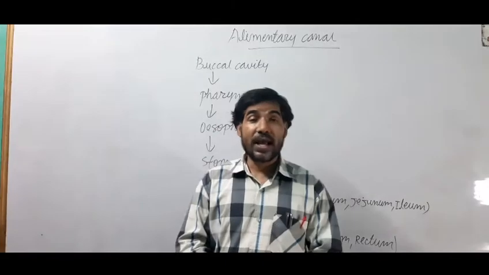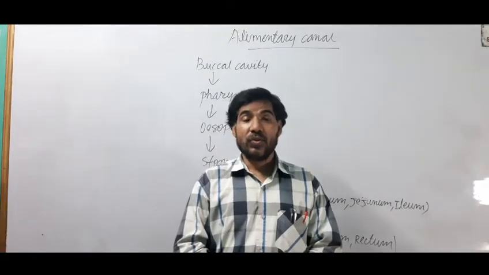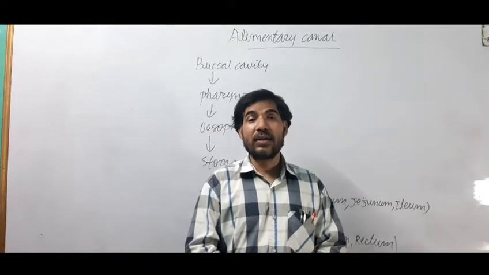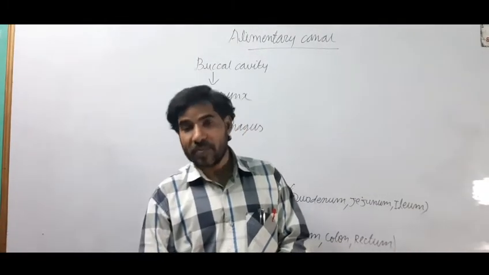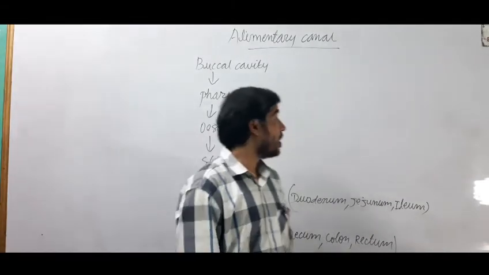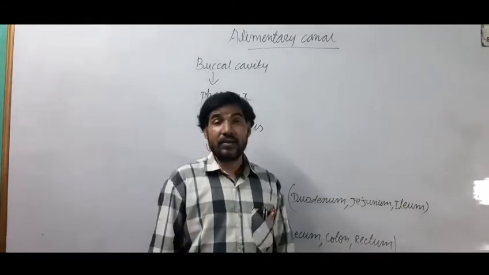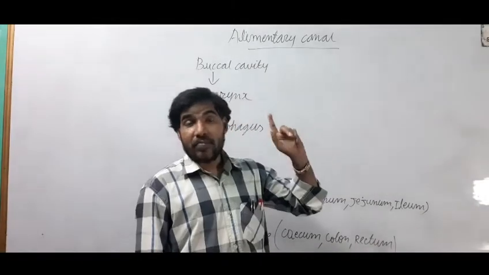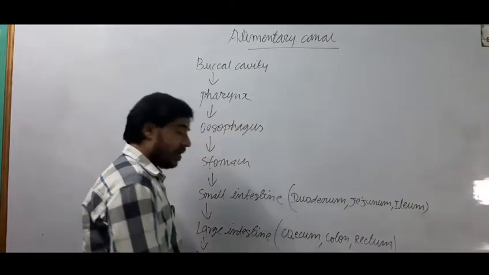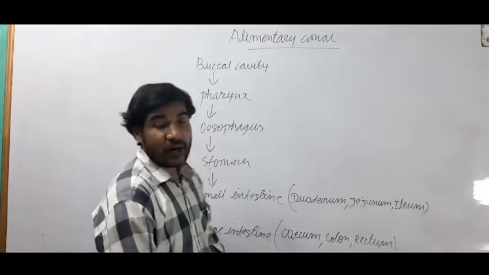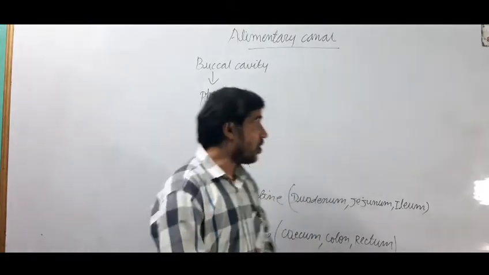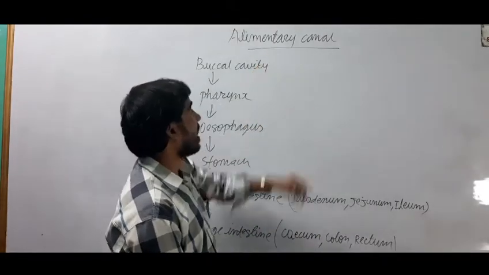You should know the length of the alimentary canal. Do you know what the length of the alimentary canal is? The length of the alimentary canal is about 9 meter. According to some books, it is 8 to 10 meter. Now we will see. The alimentary canal begins from the buccal cavity, whereas it ends at the anus. And what are the different parts present in the alimentary canal? Just we will see. First of all, it begins from the buccal cavity.